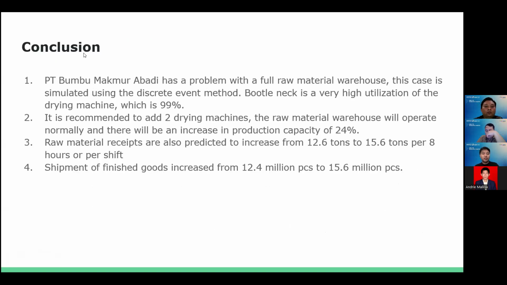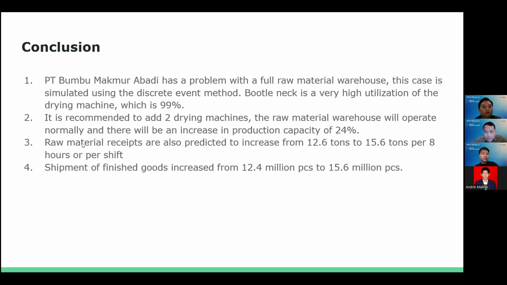And for the conclusion of our simulation of the manufacturing process, PT Bumbu Makmur Abadi has a problem with a full raw material warehouse. This case was simulated using the discrete event method that we ran before. The bottleneck is the very high utilization of the drying machine, which is 99%. The second is the recommendation to add two drying machines so the raw material warehouse will operate normally and there will be a production capacity increase of 24%, which can also increase company profit.